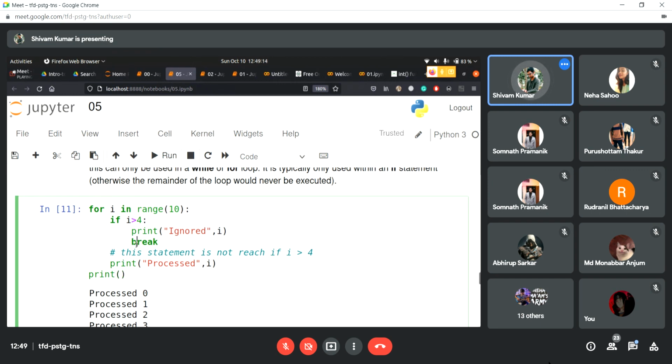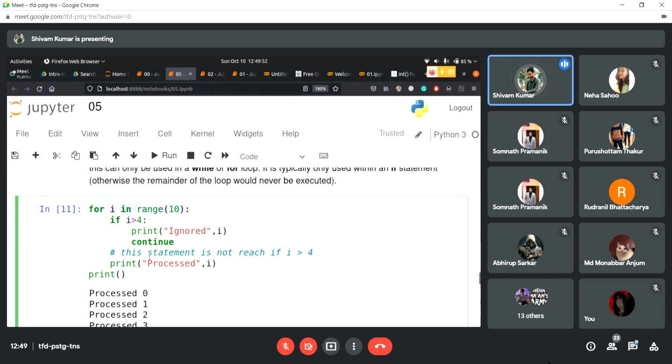So if we give break, it's going to break the loop and come to print. But what continue does is ignore the rest of the statements inside the loop. The only difference between break and continue is that break would ignore this statement and the next iteration as well. It's not going to check the loop. It's just going to come out to this print statement. But in continue, it ignores this statement just as break does, but it goes back to the loop and checks the next value.